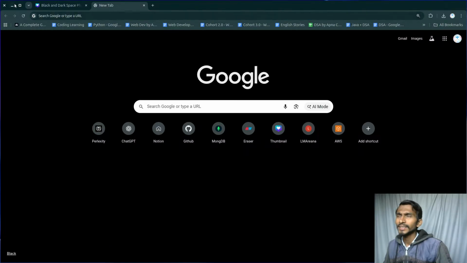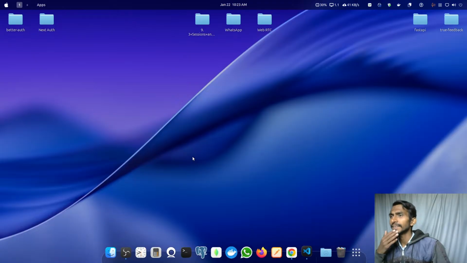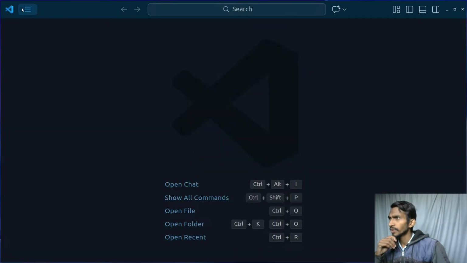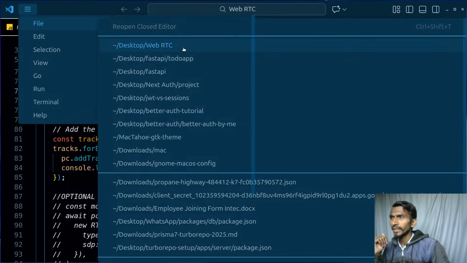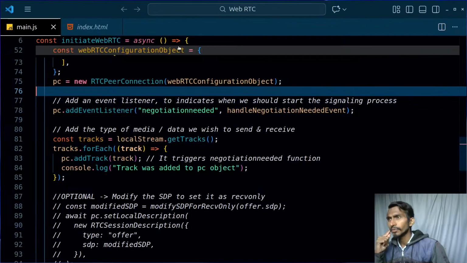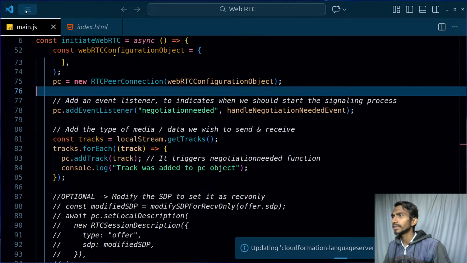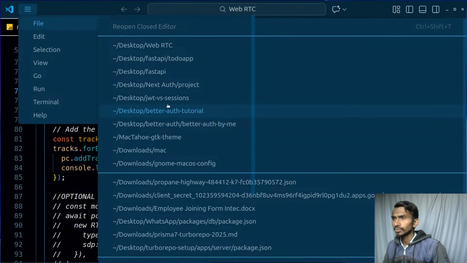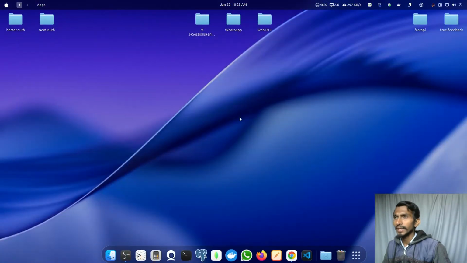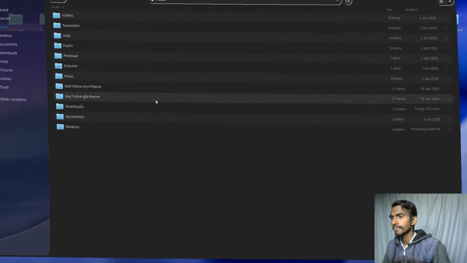And the thing that I was learning yesterday was GenAI related stuff. I was even working. Okay, it's not gonna be opened. I can click on the file, open. Oh, come on. FastAPI, WebRTC. I think this was the one. I was in the WebRTC section if I'm not wrong. That was GenAI related stuff, and that is not here at all. That means I'll have to open that manually. So let's simply click on this.